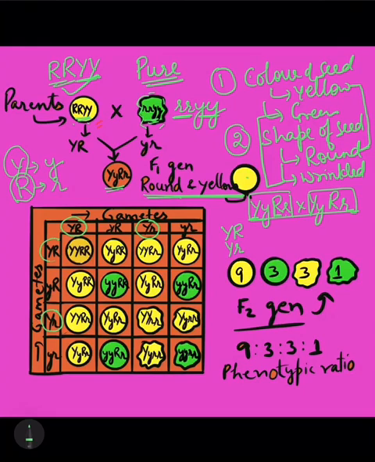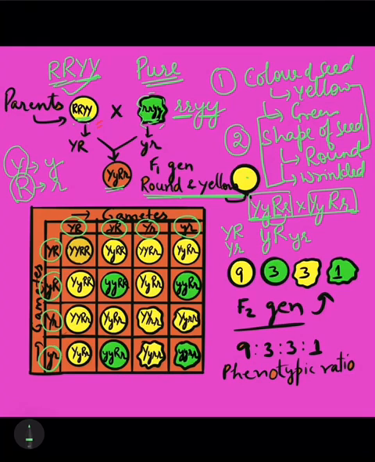And the earlier can be seen here. Then third, we can take small y with capital R. So it's small y and capital R. Here it is and here it is. And the small y and the small r, these two can be combined. So here we have the gametes.